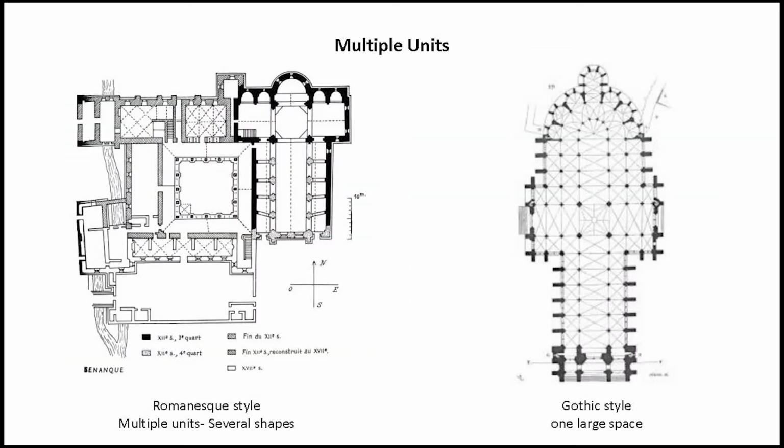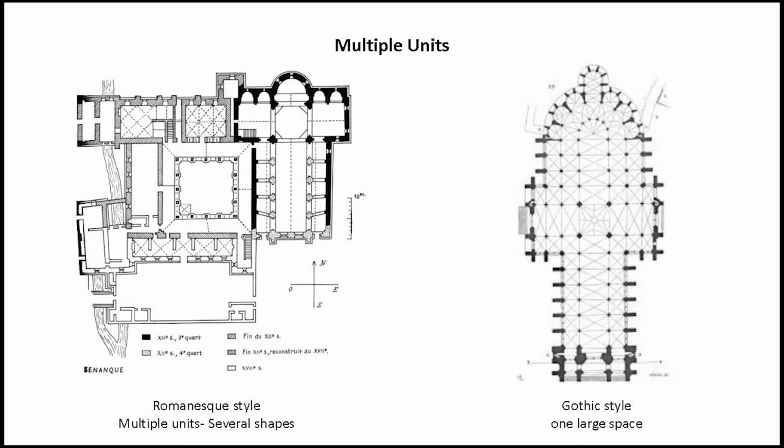Not only from the exterior appearance, but also from the internals, from the arrangement of spaces, we can say that this principle is followed here as well. On the left, we can see a church of Romanesque style, where we can see very small individual pure geometric forms. They come together and merge into a whole form.